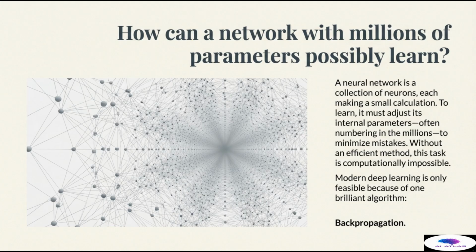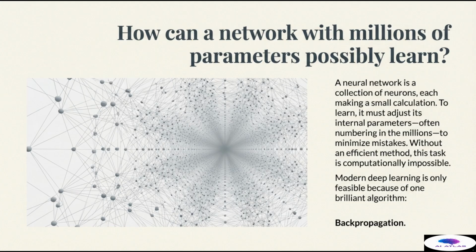A neural network is a collection of simple neurons, each making a small, weighted calculation. To learn, the entire system must adjust all its internal parameters to minimize its mistakes. The space of all possible combinations of weights is astronomically large. Without an efficient, targeted method, the task of finding the right combination would be computationally impossible, even for the most powerful supercomputers.